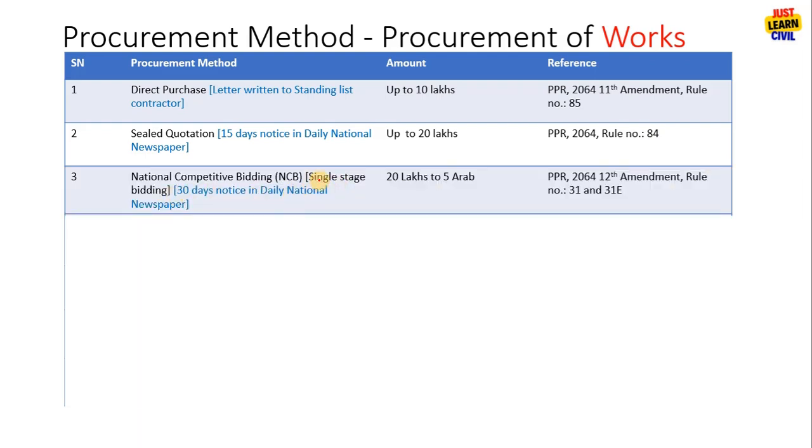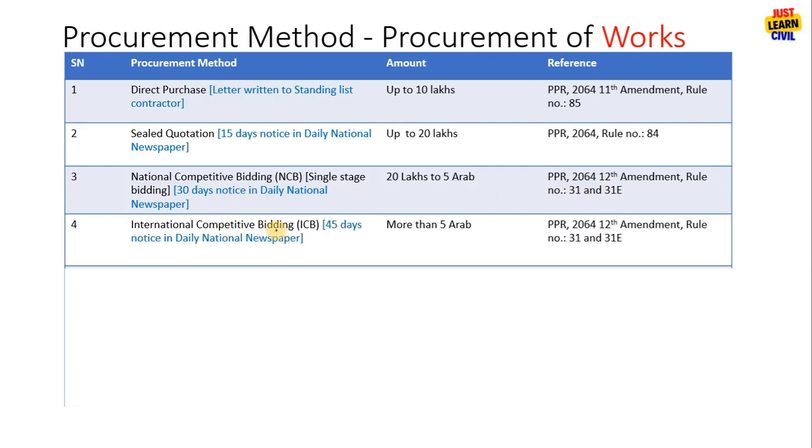Then national competitive bidding. Single stage bidding is in the national competitive bidding, and there is also one envelope and two envelope. Above 20 lakhs up to 5 arab, you need to go for the tender, that is national competitive bidding. Up to 2 crore only one envelope, more than 2 crore you need to go for two envelope. It is mentioned in PPR 2064 12th amendment rule number 31 and 31E.